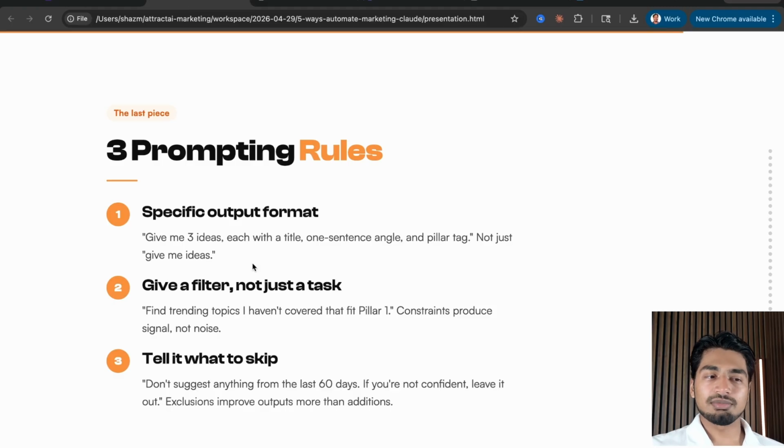And just to wrap up with some prompting rules for you guys, just make sure you're doing this. If you're building out these skills for yourself, if you want to use Claude for your marketing, be specific. Don't just say, give me ideas. Give it more information. Give it a filter so it makes it customized to you, and then tell it what not to do. Just like hiring an employee, sometimes you've got to say, hey, just don't do that. Tell it what not to do, and it's going to do the right thing for you. So those are just 3 simple prompting rules that can help you get more out of your Claude and AI marketing endeavors.